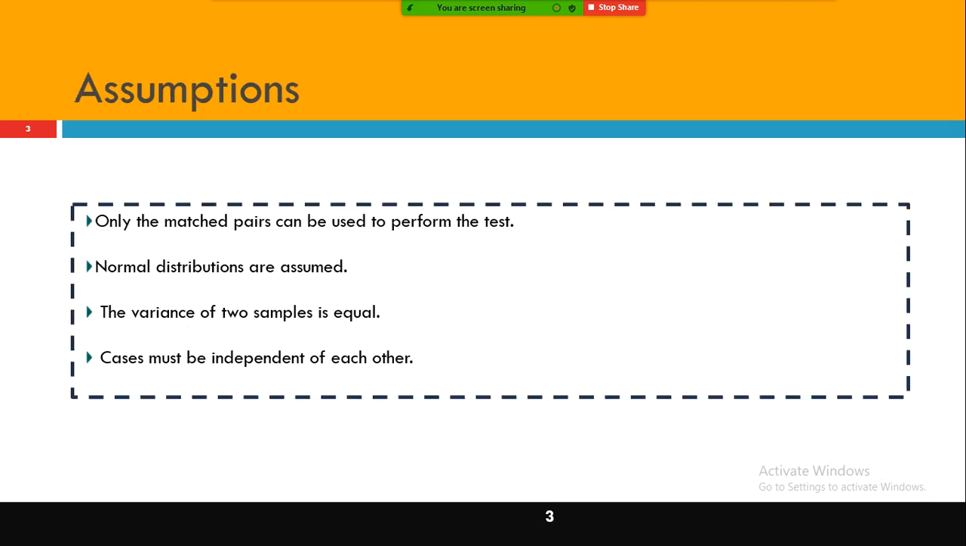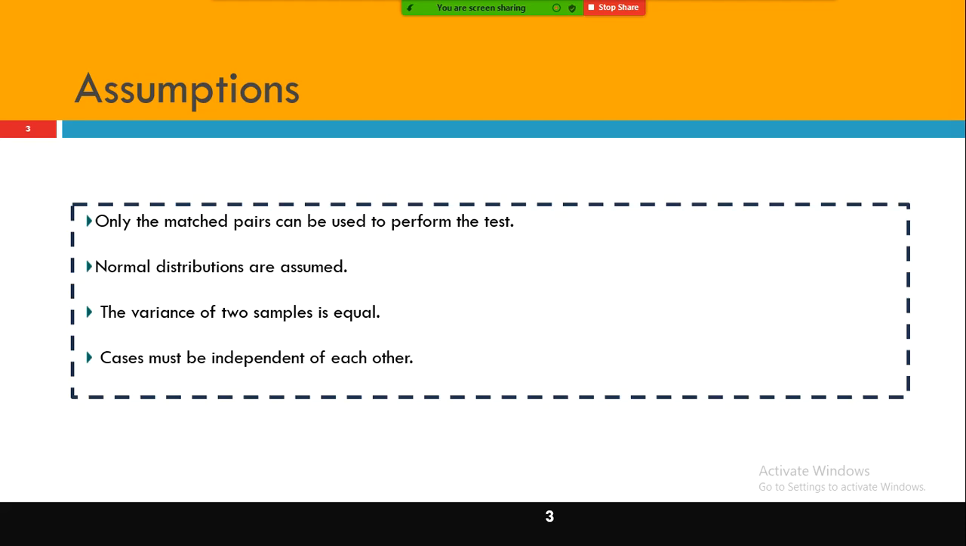And what are the assumptions this test makes? Only matched pairs can be used to perform the test. Here you cannot use independent samples. The samples must be dependent, because after 6 months, when they review my body weight, they compare my body weight after 6 months with my prior body weight. The day one when I subscribed or enrolled for the program, they compare the current weight with the past weight.